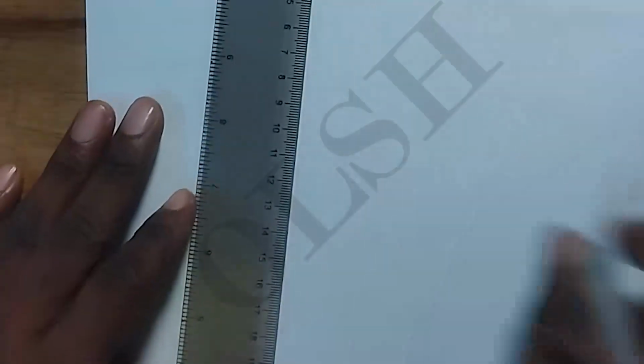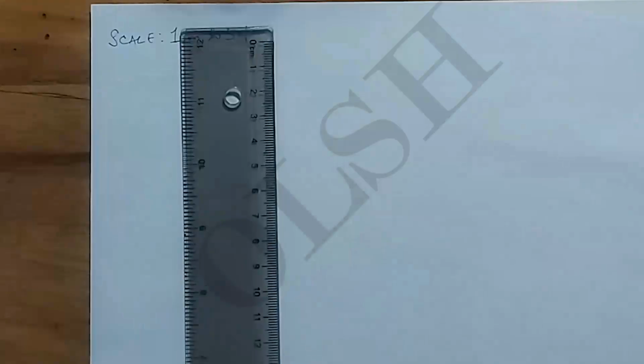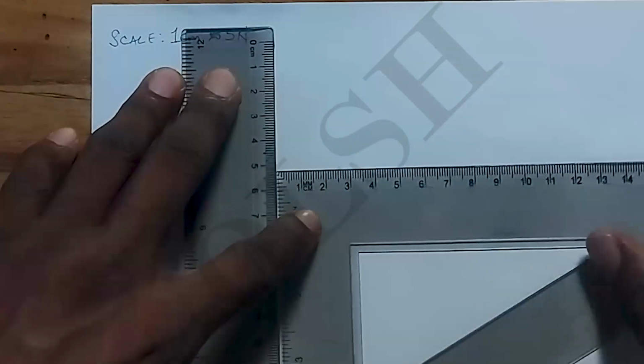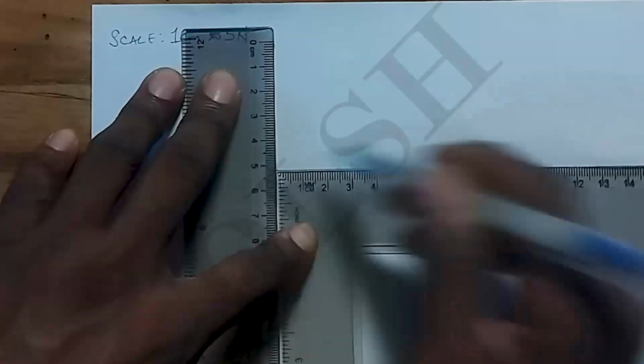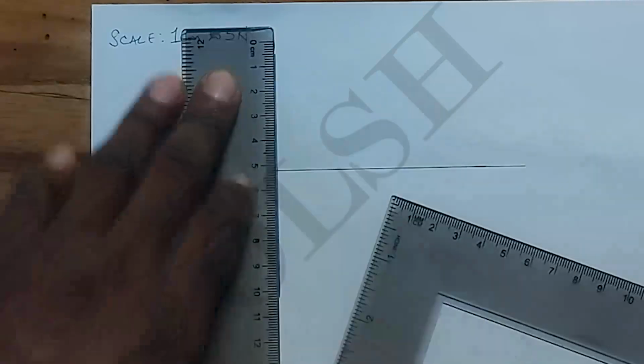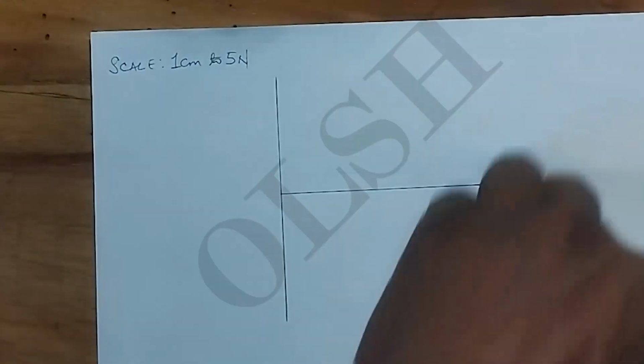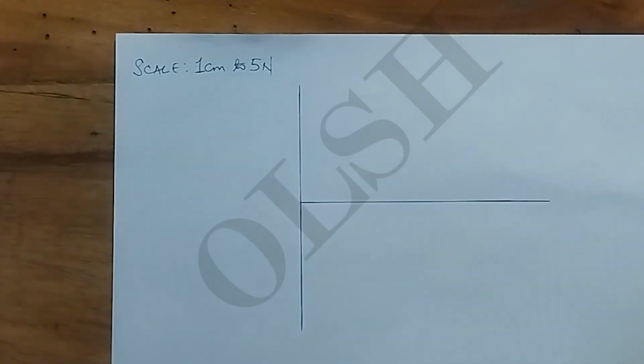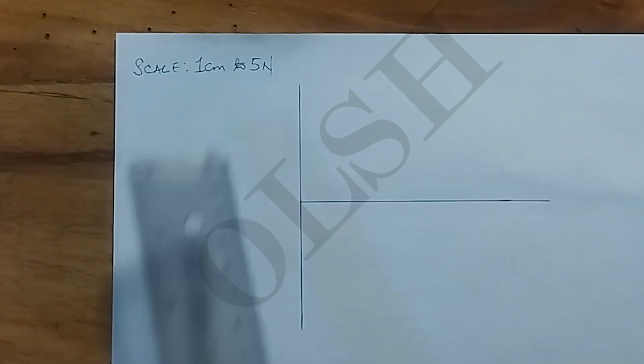So let me first of all draw two perpendicular lines, and we use them for this whole thing. We have 1 centimeter representing 5 units.